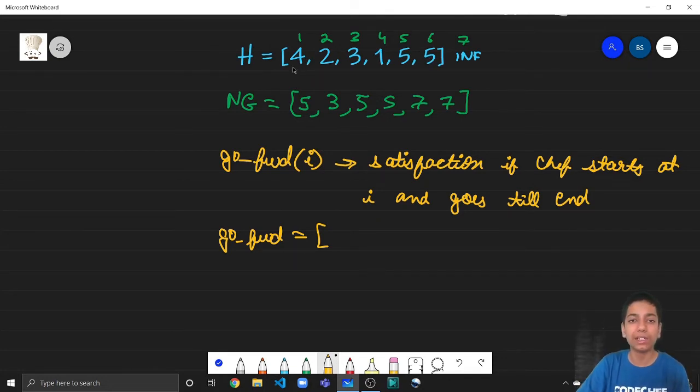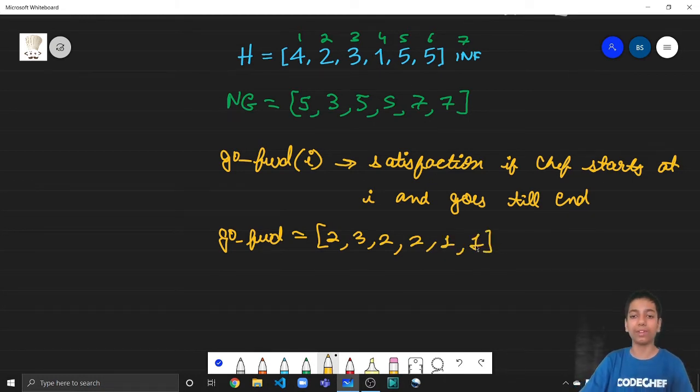He'll visit 4, then he is going to visit 5, so the satisfaction will be 2. For 2, he visits 2, 3 and 5, so 3 mountains, and the satisfaction is 3. For 3, the satisfaction is 2 again. For 1, the satisfaction is 2 again. And for 5, the satisfaction is 1.